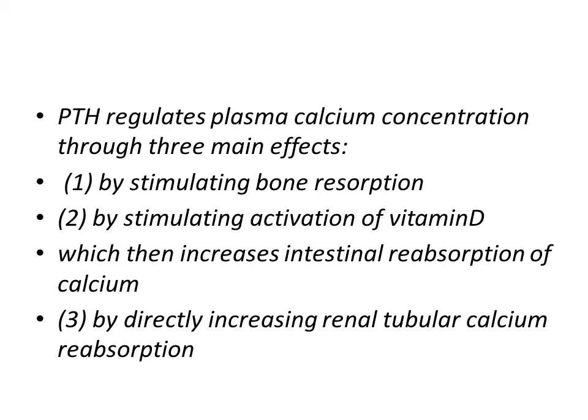Parathyroid hormone regulates the calcium concentration by three main effects. Number 1, by stimulating bone resorption. Number 2, by activation of vitamin D, which in turn leads to increased intestinal resorption of calcium. And number 3, by directly increasing renal tubular calcium reabsorption.